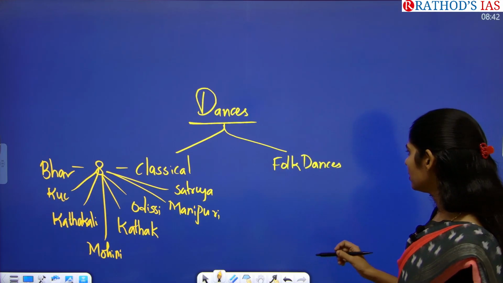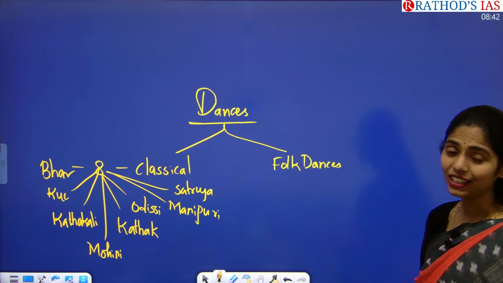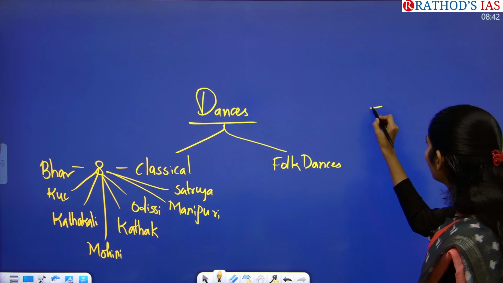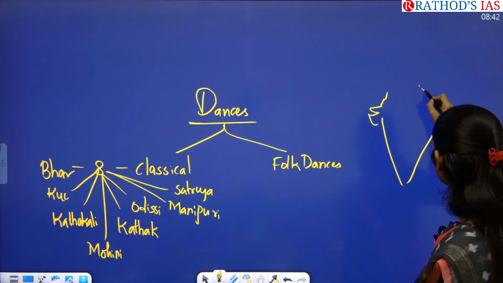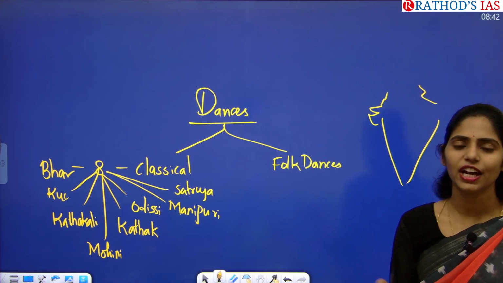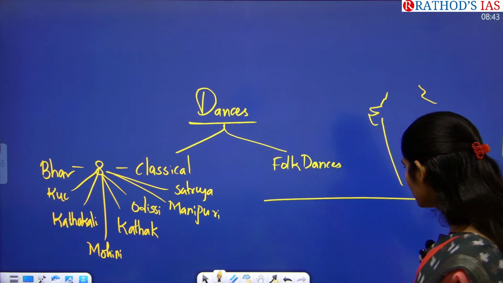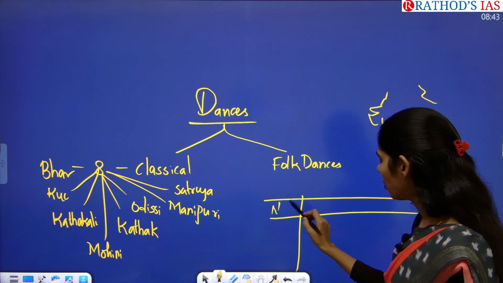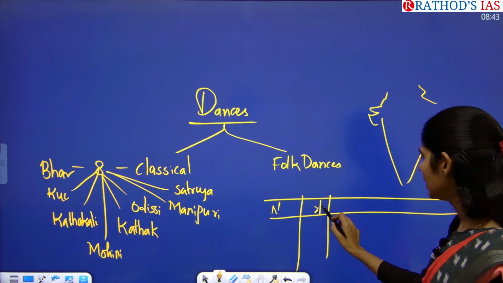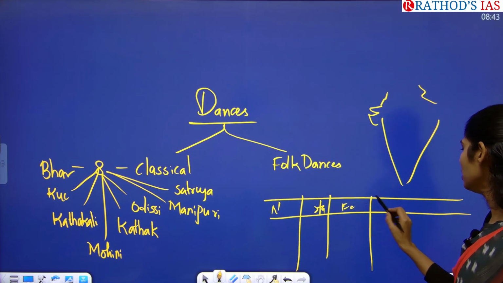And my request is try to make proper notes of these 8 classical dances and try to make a map, and you have to show in which state which kind of classical dance was there, and in a separate page you have to make notes like dance form name, in which state it is located, and you have to see important features.